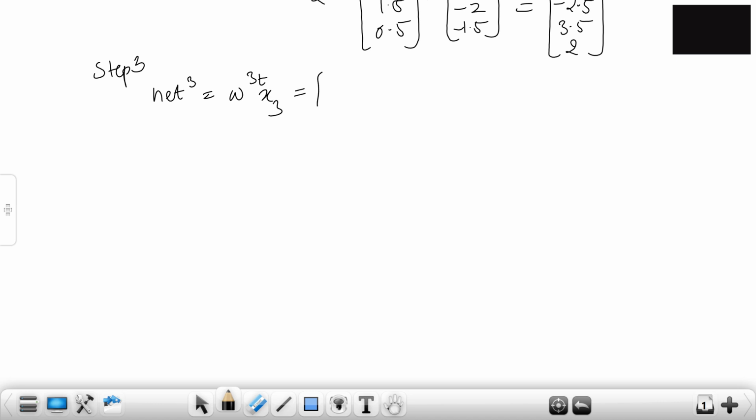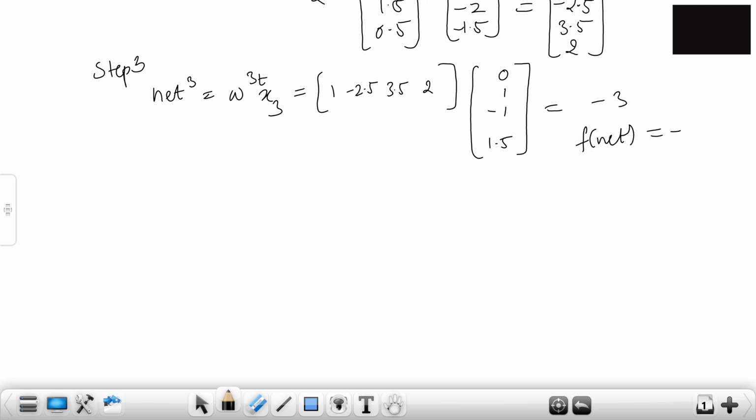Right? So what is the updated weights that we got? 1, minus 2.5, 3.5 and 2 multiplied by x3. What is x3? 0, 1, minus 1 and 1.5. So this will give me some value. After multiplying, it will give you a value of minus 3. So this is negative. So F net will become minus 1 again.